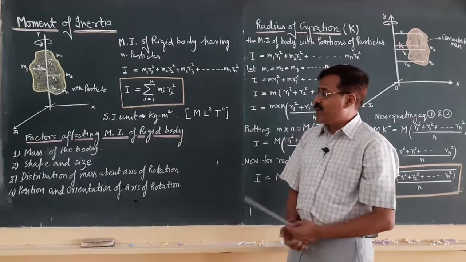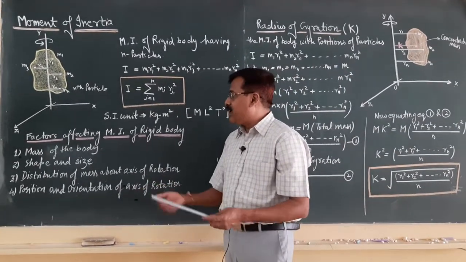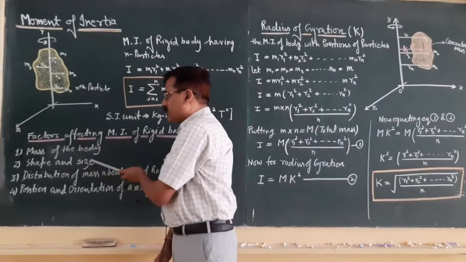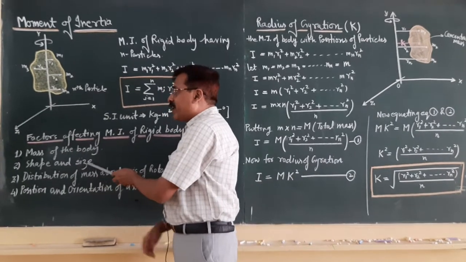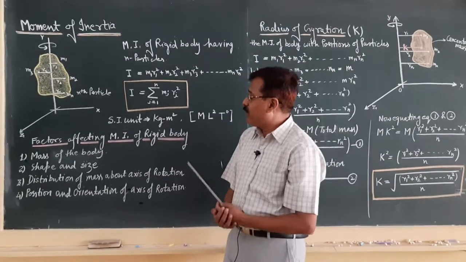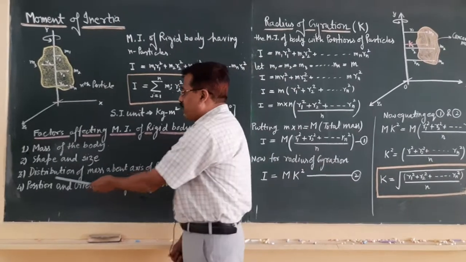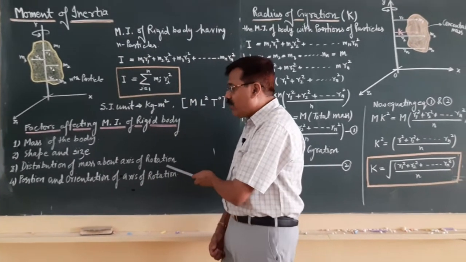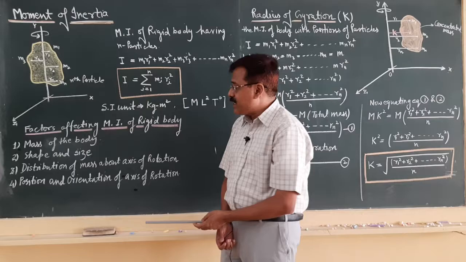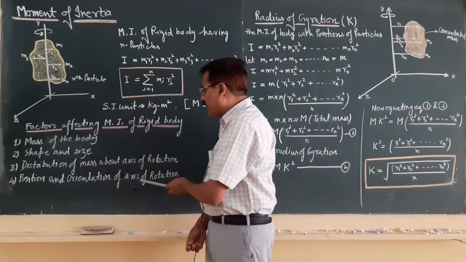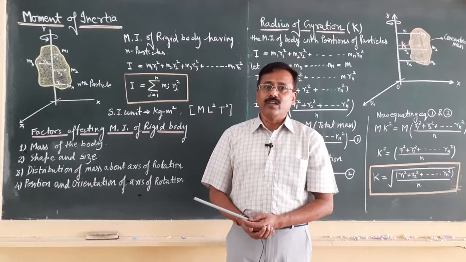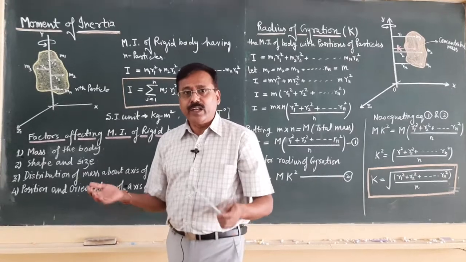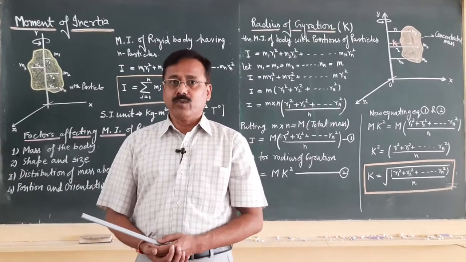There are certain factors which greatly affect the moment of inertia of any rigid body. First, the mass of the body, and second, the shape and size. The third factor is the distribution of the mass about the axis of rotation. And the last is the position and orientation of the axis of rotation of the rigid body. So, these four factors greatly affect the moment of inertia of any body during rotational motion.